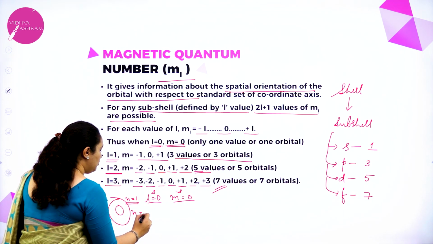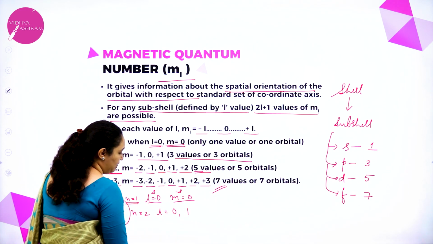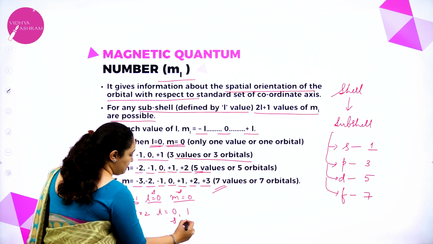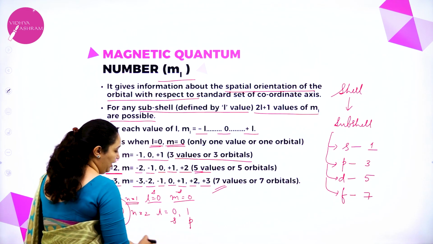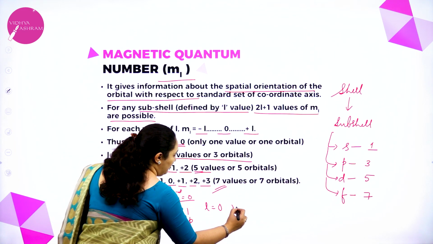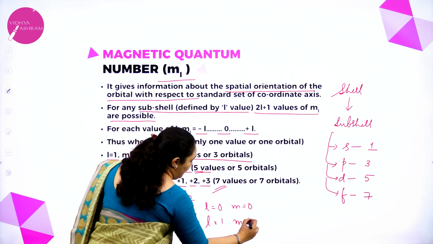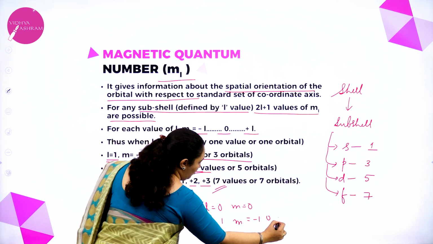When n is equal to 2, L will be equal to 0 and 1. That means 2 subshells are possible, S and P. Now when L is equal to 0, m will be equal to 0. When L is equal to 1, m will be equal to minus 1, 0, plus 1.